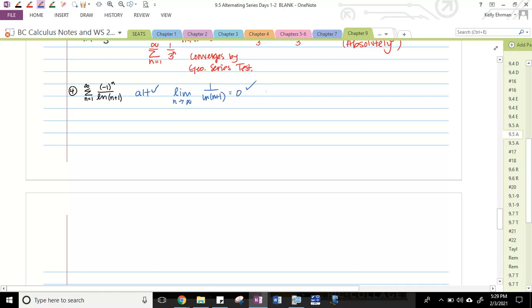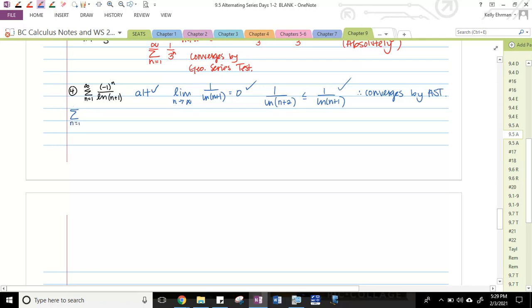And then are the terms decreasing? So is 1 over the natural log of n plus 2 less than or equal to 1 over the natural log of n plus 1? I would say yes. The natural log of a slightly bigger number in the denominator will make a smaller overall fraction. Okay, so now what are we looking at? Well, we know that this converges by alternating series test. Okay, done.